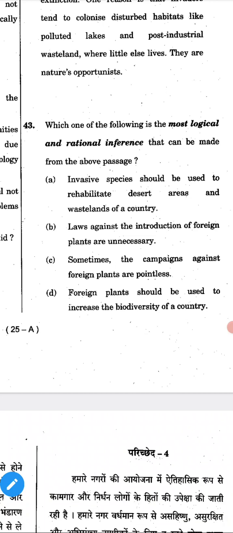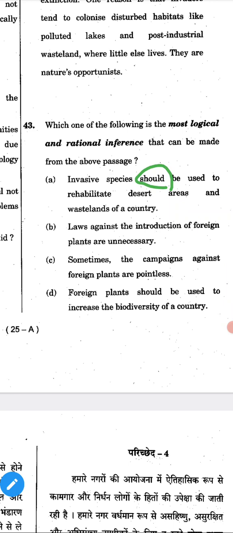No, we can't. They are telling that it should be; it's an extreme statement. It is also a wrong answer. Because we are told invasive species are very water-consuming species, so we have to eliminate them.